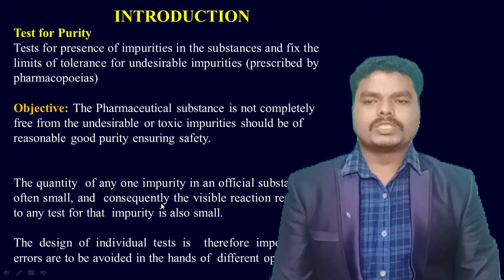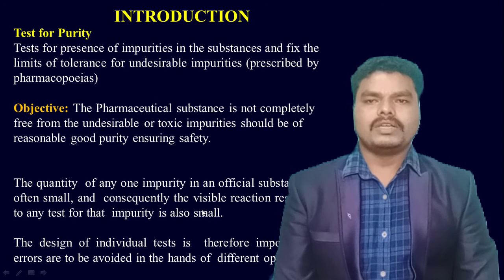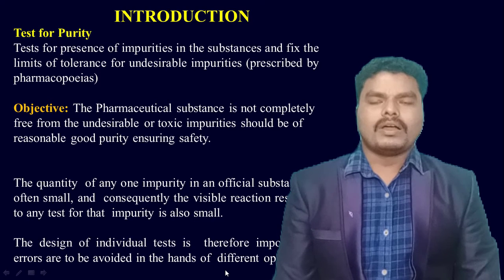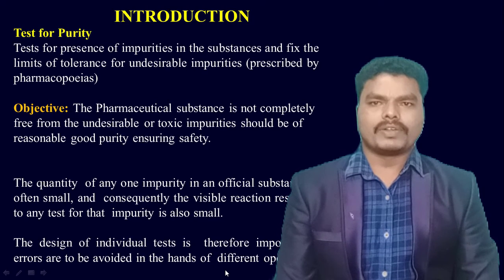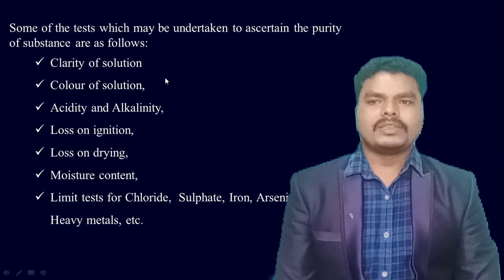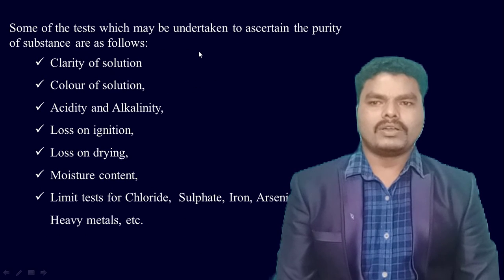If the impurity present in the official substance is small, then the visible reaction caused by such an impurity is also small. While designing the individual test, one should remember the importance of avoiding errors which arise from different operators. Some of the tests used to ascertain the purity of a substance are as follows.